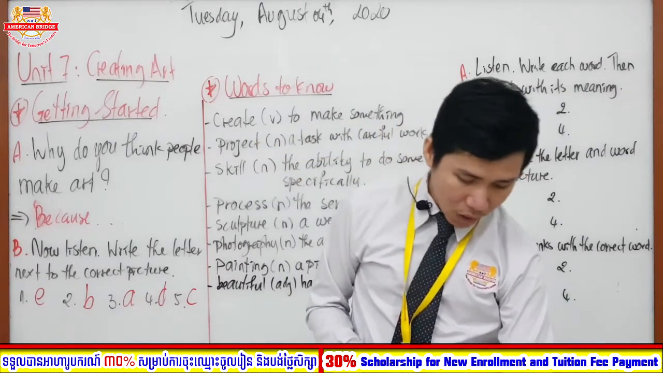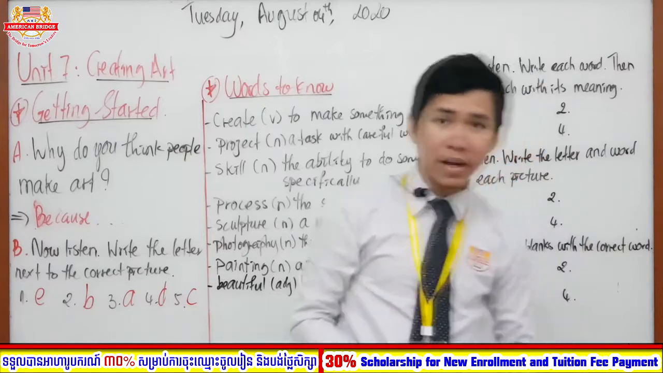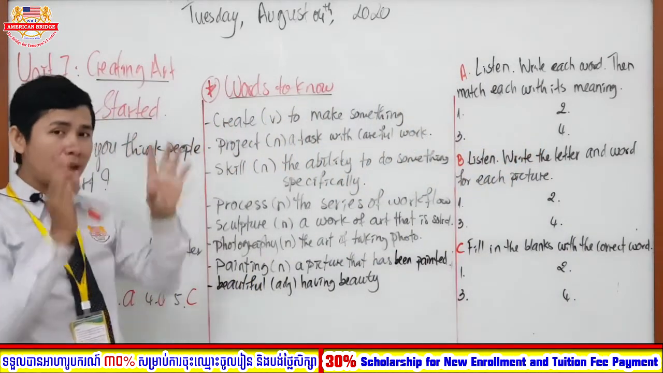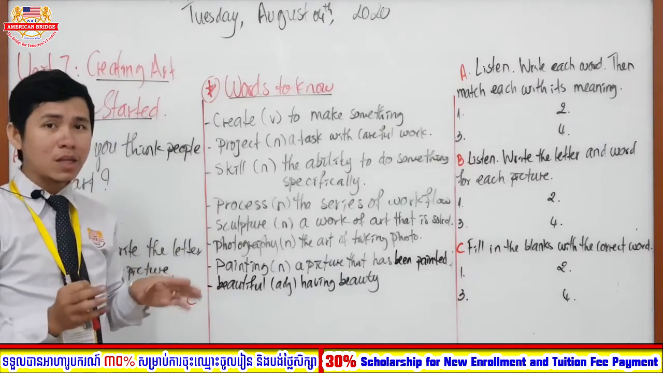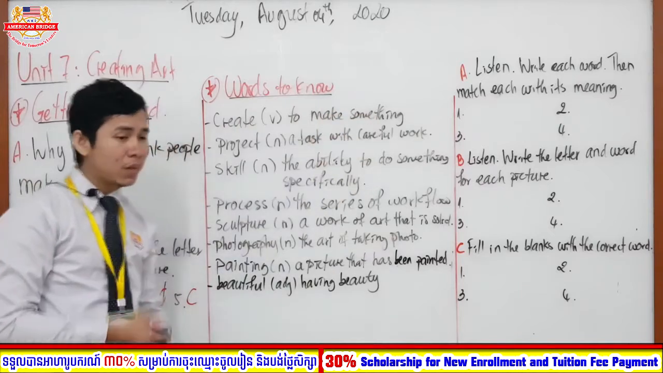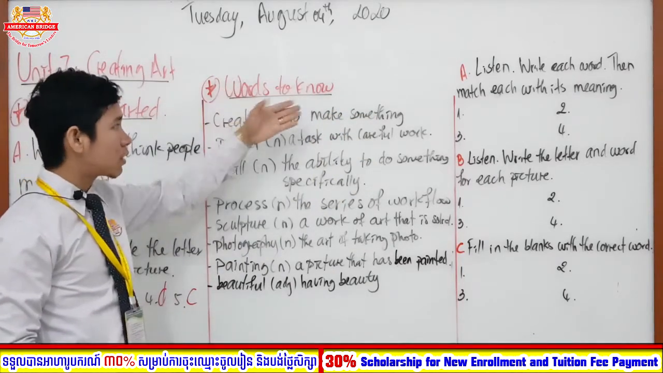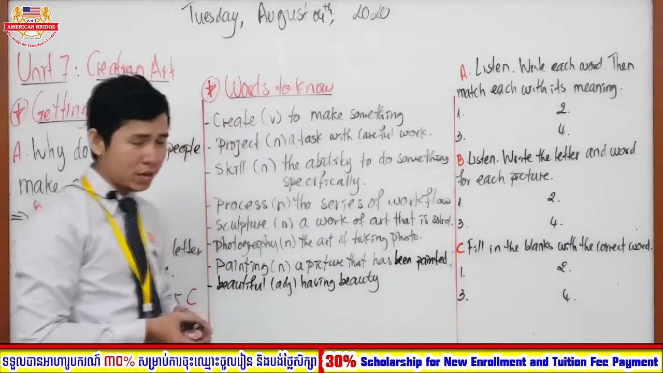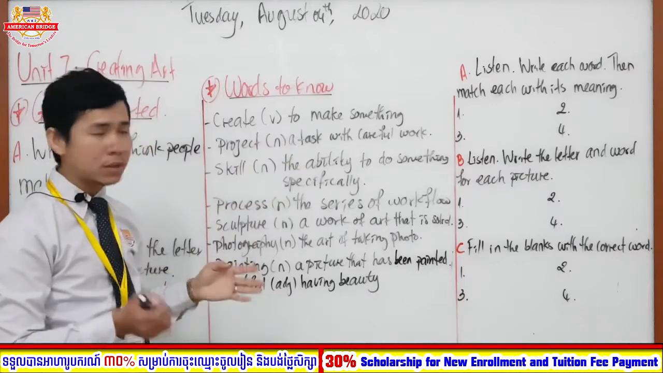Okay, so let's move to the next page, page 49 altogether, where we are going to learn about words to know. Here I'm going to translate the definition of all of the words that you are to learn on this page. That's why it will be easy for you to do the tasks in sections A, B, and C. So, create functions as a verb: to make something. Project, noun: a task with careful work. Skill, noun: the ability to do something specifically.